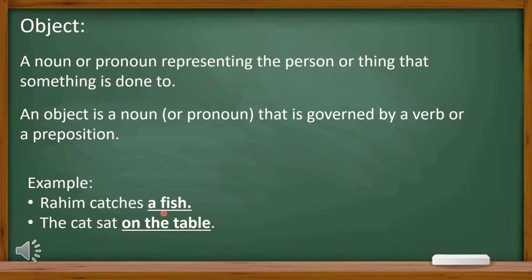Here, the underlined words a fish are the object of this sentence. Now, the second example is the cat sat on the table. Here, the underlined words on the table are the object of this sentence. So, basically, when we figure out the subject of the sentence and the verbs of the sentence, then we can easily figure out the object of the sentence also.